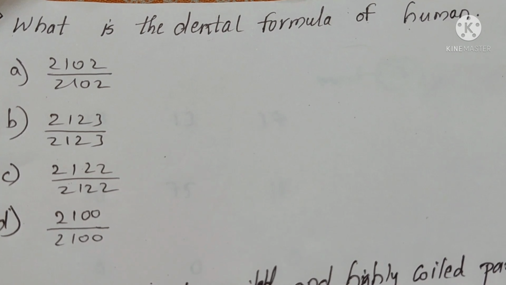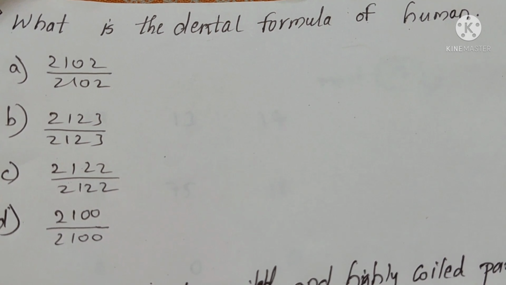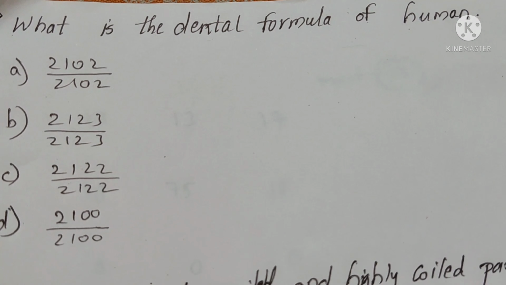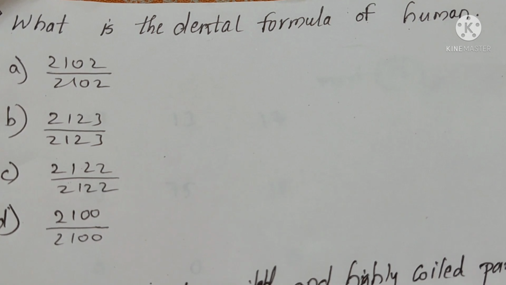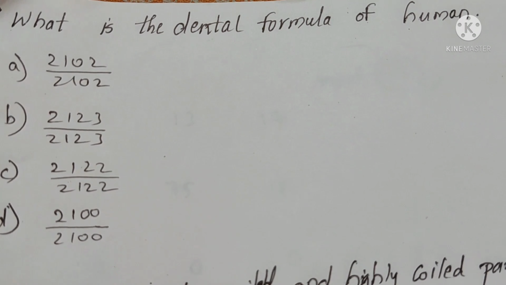What is the dental formula of the human? There are four options. First option is 2102 by 2102. Second option is 2123 by 2123. Third option is 2122 by 2122. Fourth option is 2100 by 2100. Think and answer.